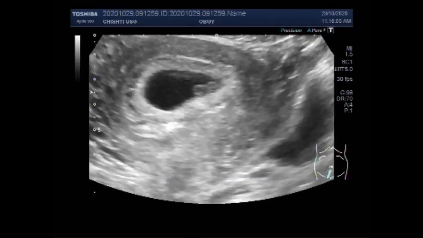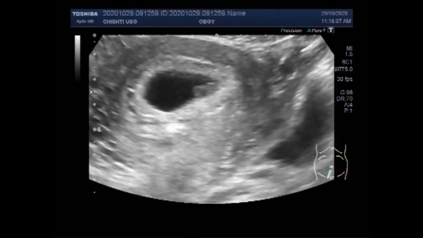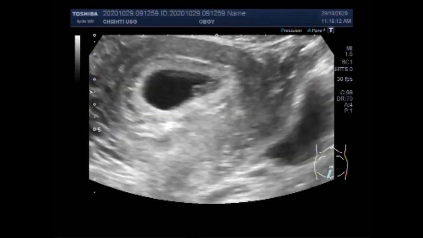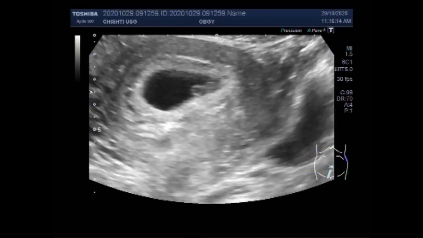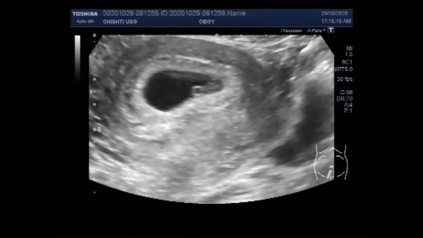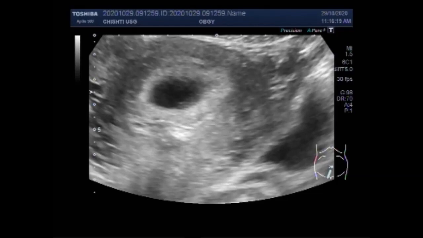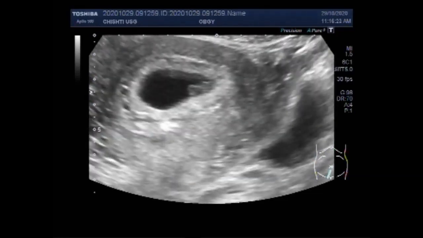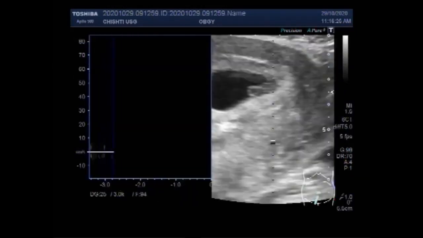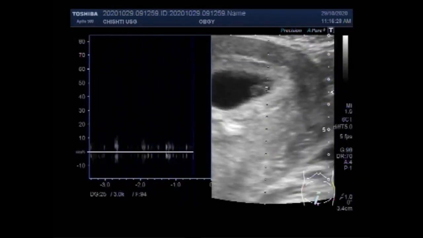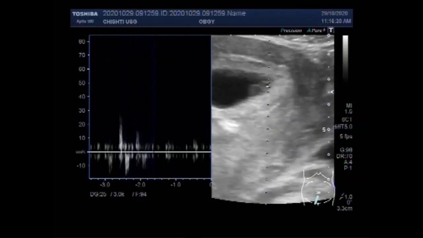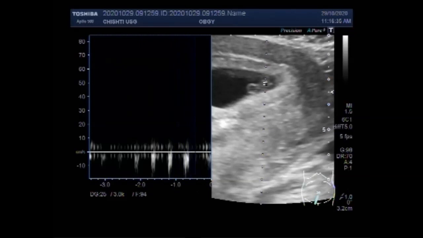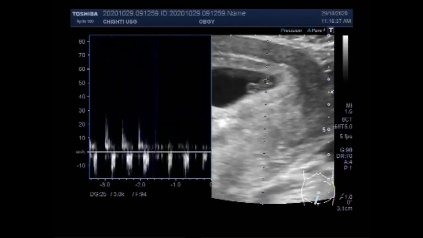Now you can see a small fetal cardiac activity is visible. You can see with the naked eye fetal cardiac activity is visible. Now you are going to see the fetal cardiac activity. The cardiac activity is visible and audible.